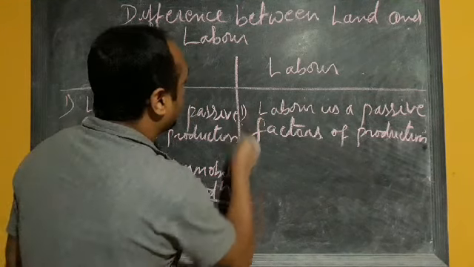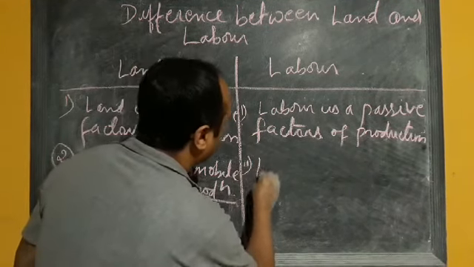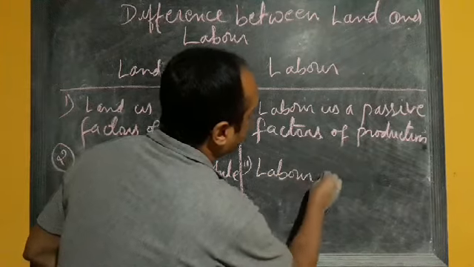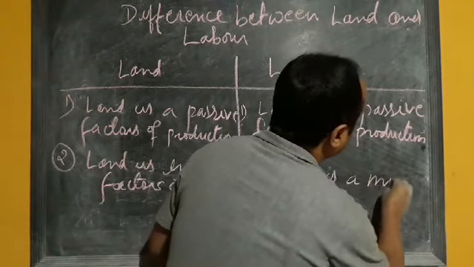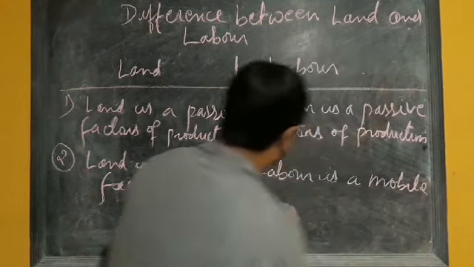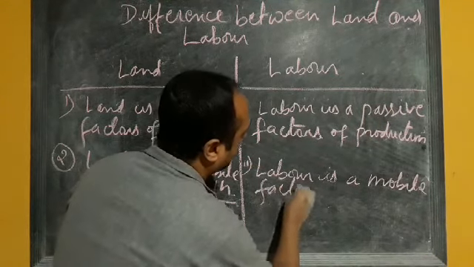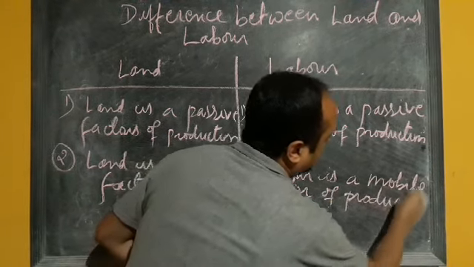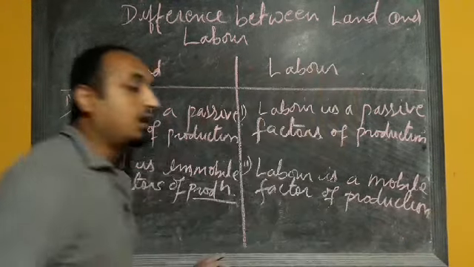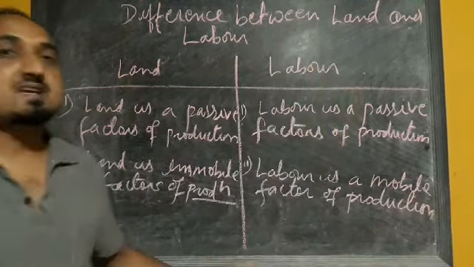So here, point number 2, we have labor is a mobile factor of production. Okay, now the next difference we have.